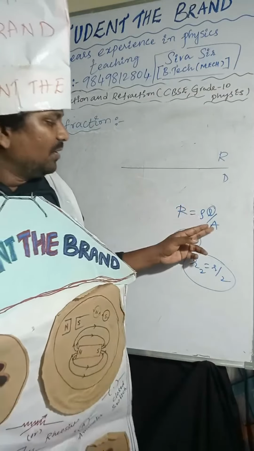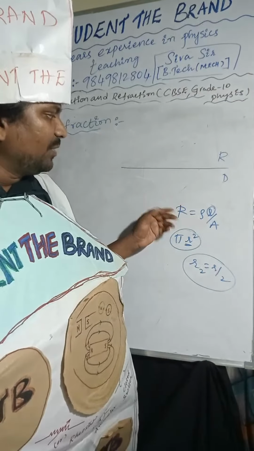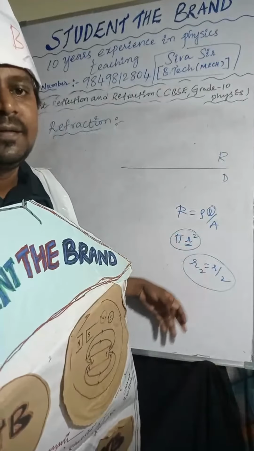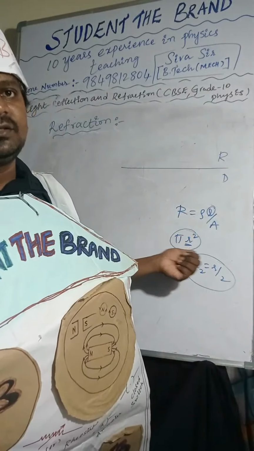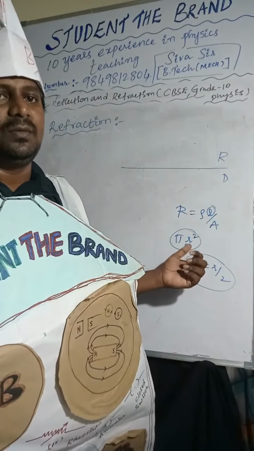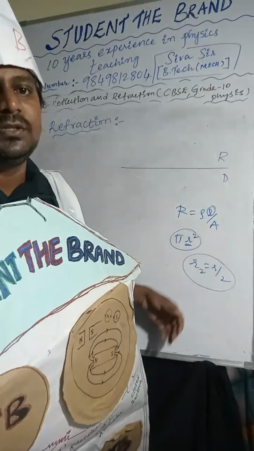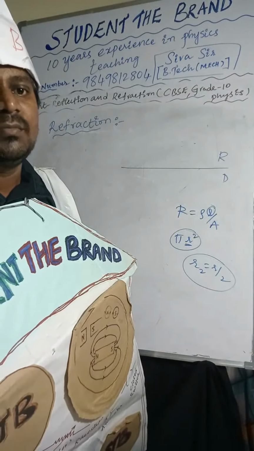So here 1 by pi R square, 1 by 4. So 4 times. So 1 by 4 is nothing but R by 2 we will get. 4 times it will increase like that. So you can use this formula. Pi R square, right? In the A, we have to substitute 1 by 4. Sir, it will be 1 by 4.